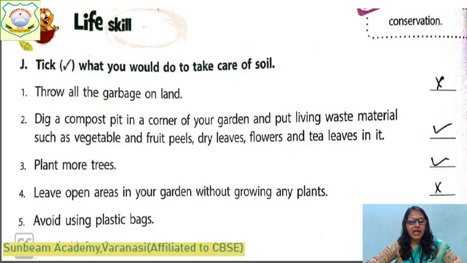Avoid using plastic bags. Yes, we should not use plastic bags because they are harmful for the growth of plants. They do not make the soil good. So we should not use plastic bags. Come to the next one.